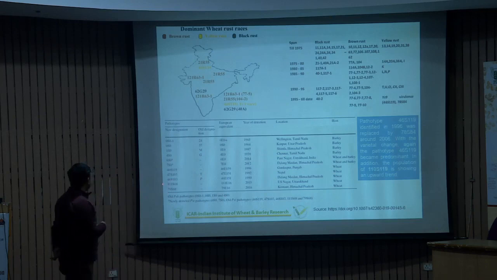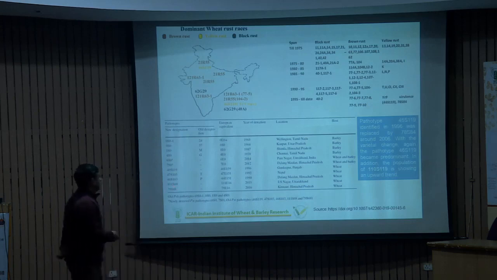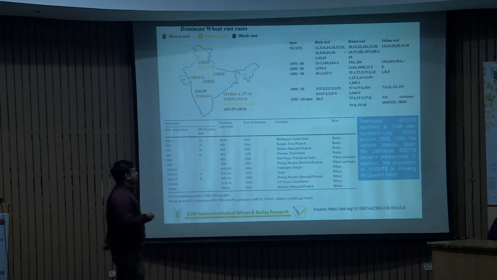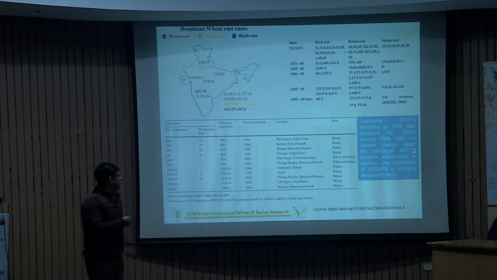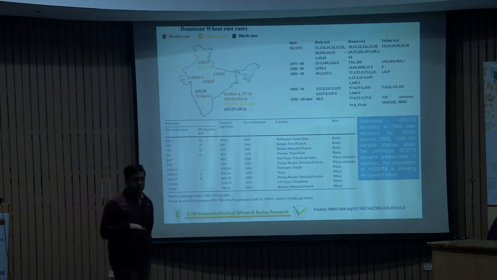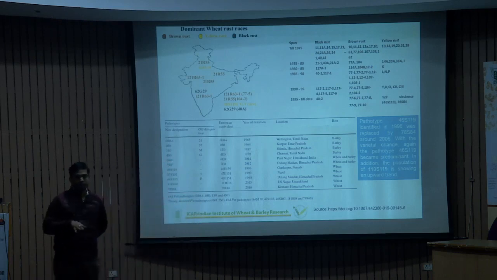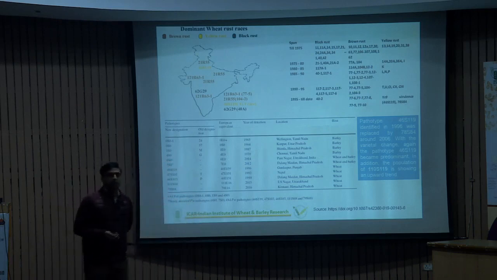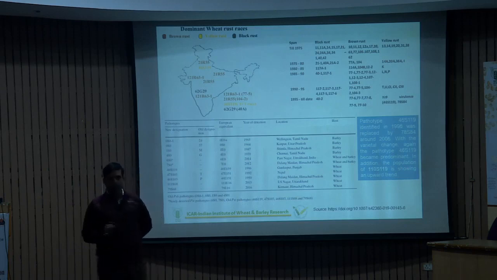And from this one, 11S68 is also one of the new races that is coming into nature. So over the last 10 years, as I already told you, 46S119, which was identified in 1996, was replaced by the 78S84 pathotype. So here the law of dominance, the basic law of evolution, operates. The more dominant the pathotype, the more it leads to huge losses to the wheat crop. And the frequency of this pathotype changes, going up and down year to year.